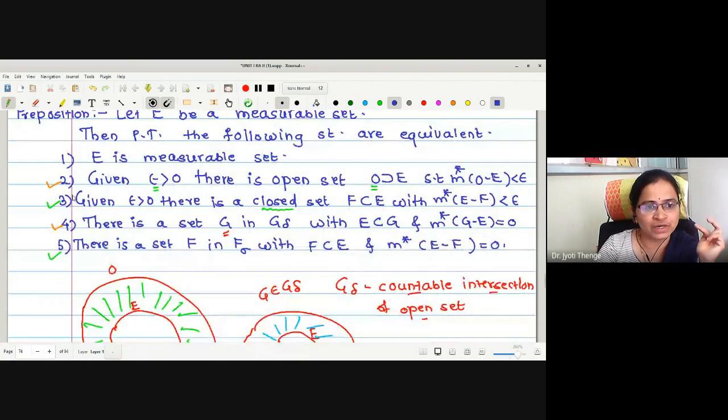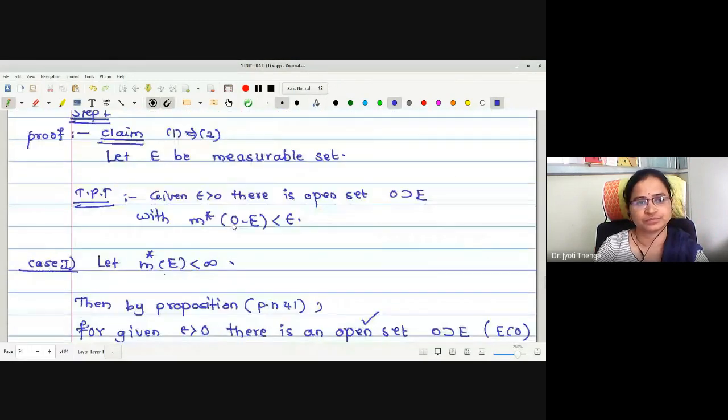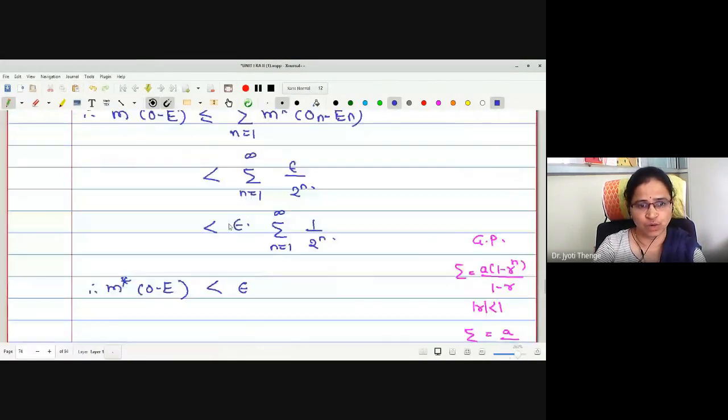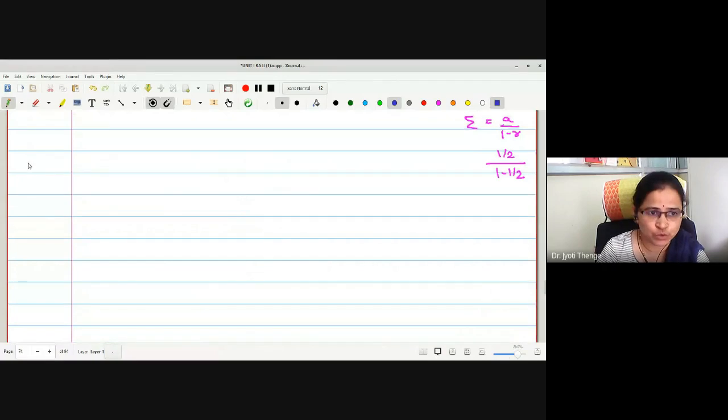Now what we will do, we'll try to prove 2 implies 4. In this 2, we have proved the existence of a superset of E, which is an open set with this property. Now in 4, we have to just take the countable intersection of those existing open sets. Now I'll go to step 2.